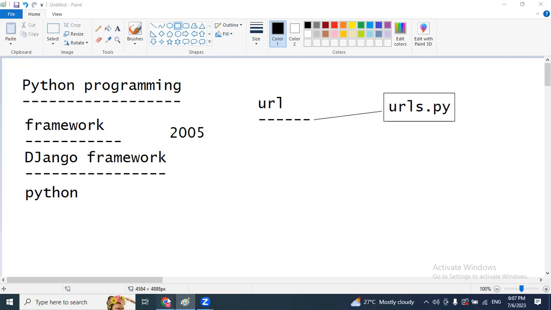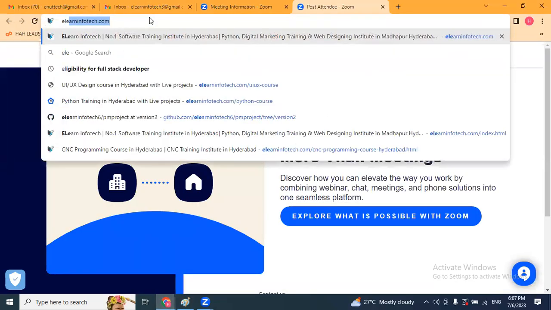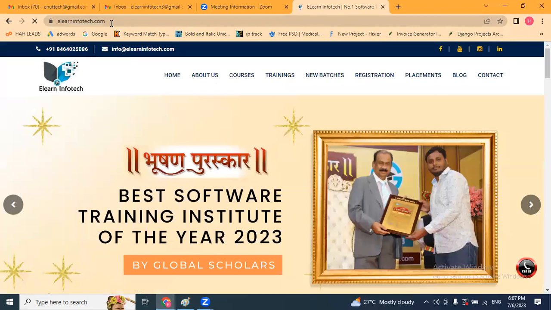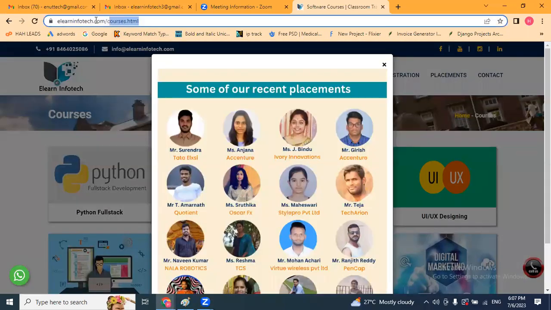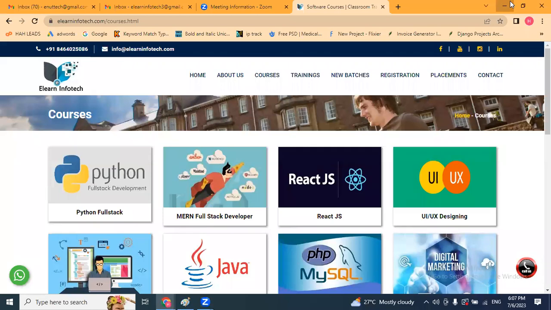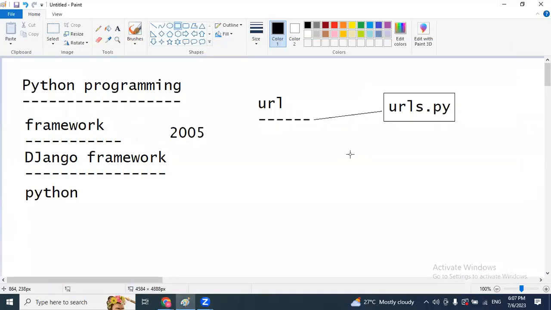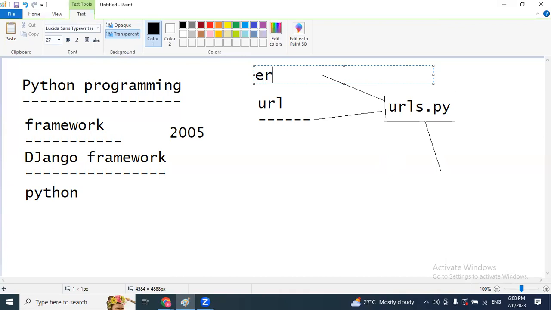For example, say I try to open one website. Here, this is the home page, one URL. And I'm going to click on About Us. This is another URL. Again, Courses, another URL. Like this, here also we have a couple of URLs available. If a visitor's entered URL matches one of our application URLs, the request will be forwarded to the next level. In case the URL mismatches, immediately on the screen they will return some error.